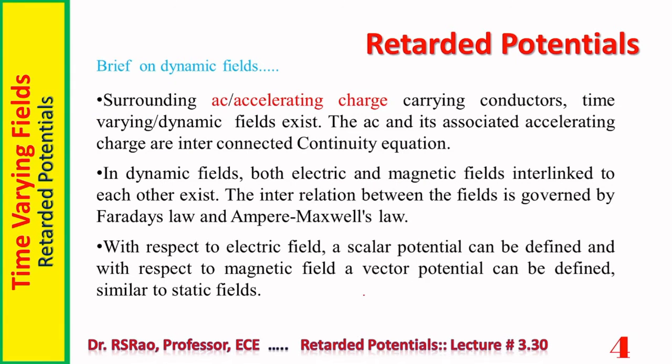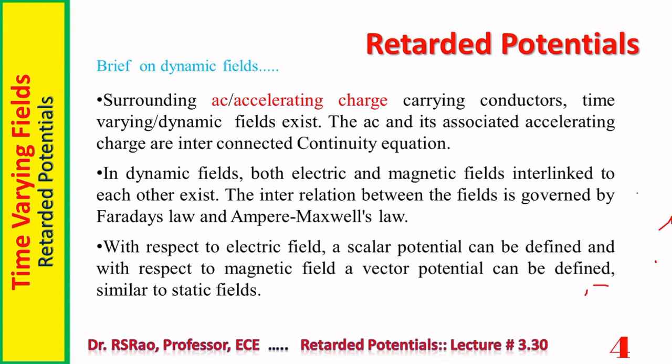Now, a small brief on dynamic fields. Reason is retarded potentials pertain to dynamic fields. Surrounding AC or accelerating charge carrying conductors, dynamic fields exist. The AC and its associated accelerating charge are interconnected by continuity equation. In dynamic fields, both electric and magnetic fields interlinked to each other exist. The interrelation between the fields is governed by Faraday's law and Ampere's law. With respect to electric field, scalar potential can be defined, and with respect to magnetic field, a vector potential can be defined similar to static fields situation. Now, let us spend a few moments on first point.